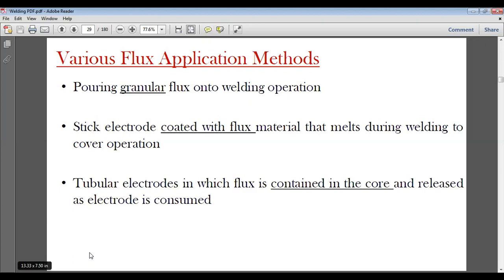Then tubular electrodes, in which flux is contained in the core and released as the electrode is consumed. Another way is that we have a granular material like wooden sawdust and charcoal that is filled outside the electrode, and we have a shell over the electrode in which this material is filled.